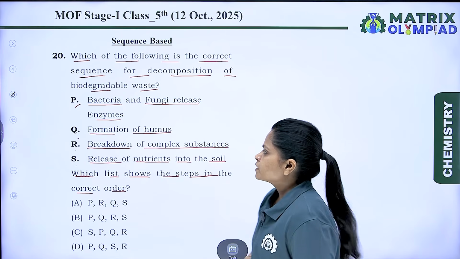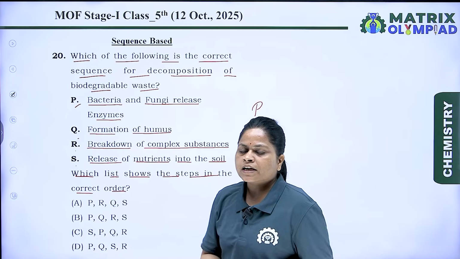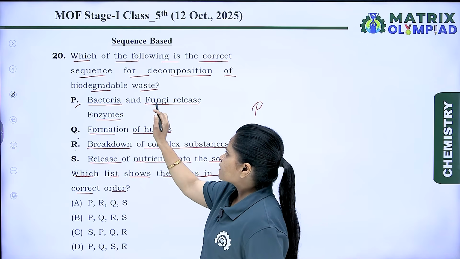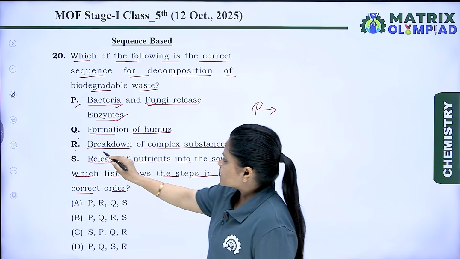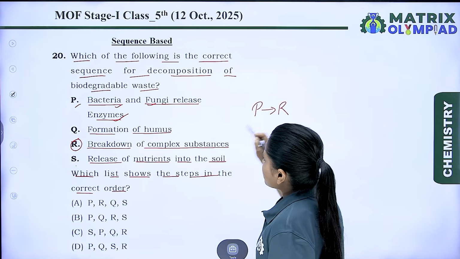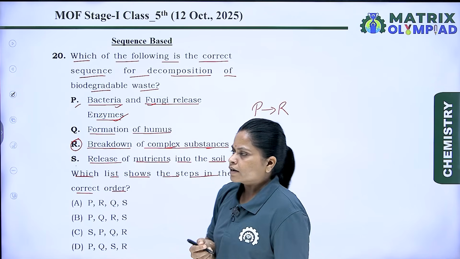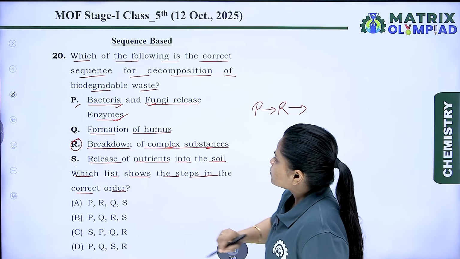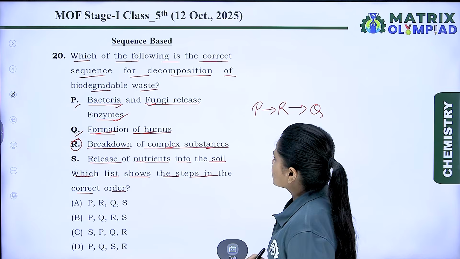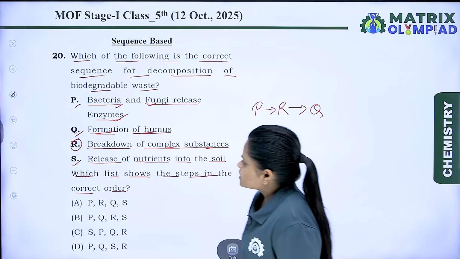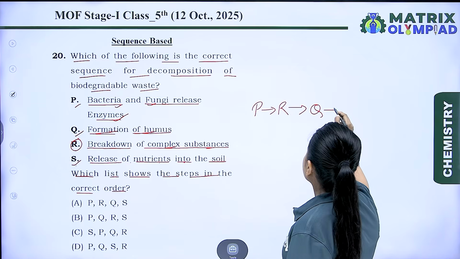From these four steps, P is taken as the first step because when organic matter is decomposed by bacteria and fungi, they release some enzymes. After this, R is taken because after releasing enzymes, breakdown of complex substances occurs. After R, Q is taken, formation of humus. After this, S is the last step, that is release of nutrients into the soil.